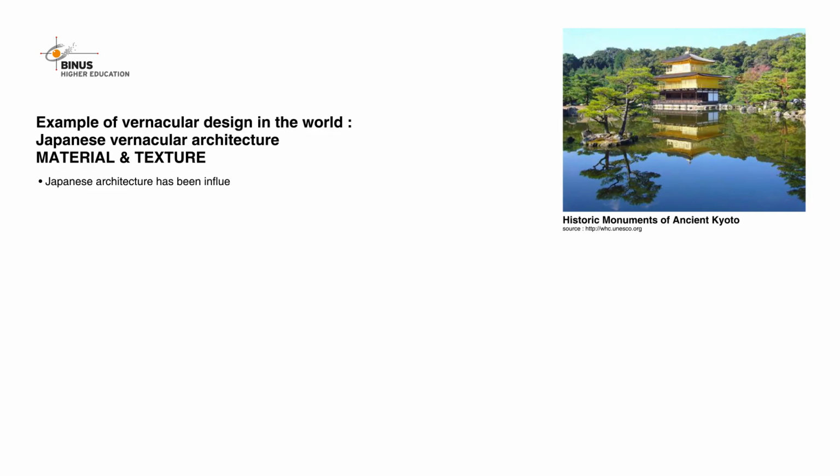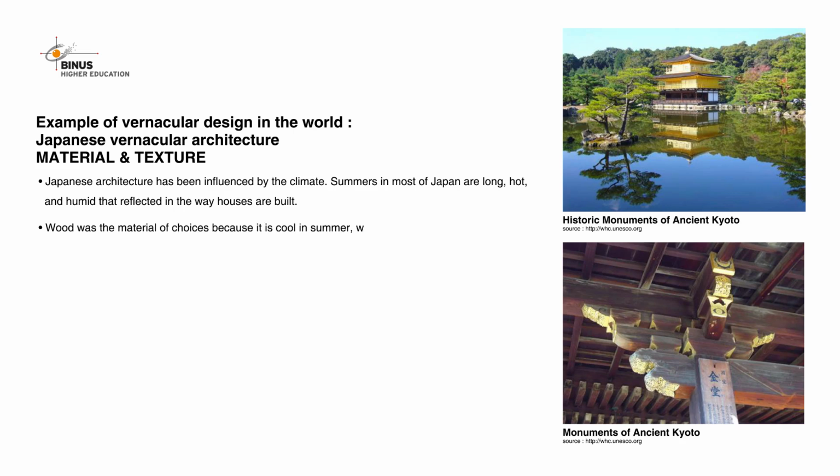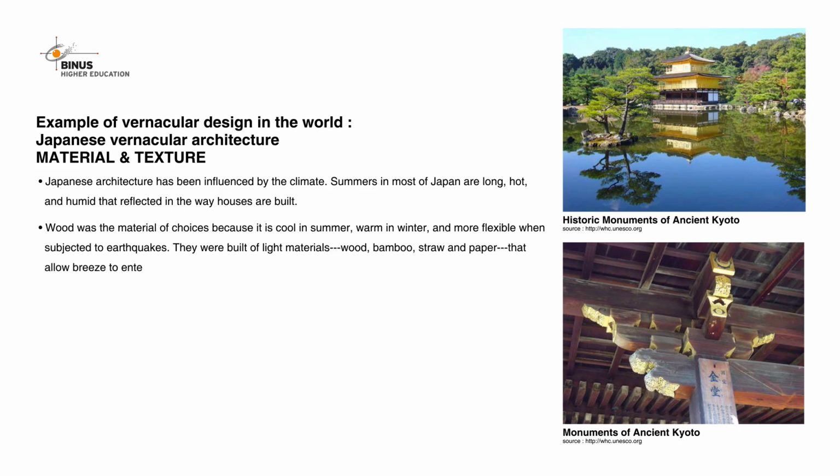Japanese architecture has been influenced by the climate. Summers in most of Japan are long, hot, and humid, which is reflected in the way houses are built. Wood was the material of choice because it is cool in summer, warm in winter, and more flexible when subjected to earthquakes. They were built of light materials such as wood, bamboo, straw, and paper that allow breeze to enter, air to circulate, and heat to escape.